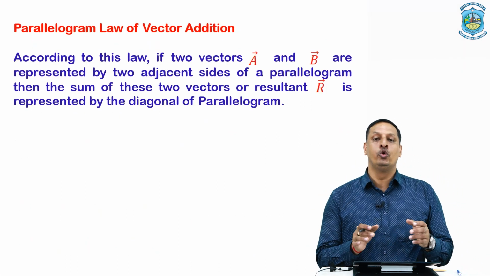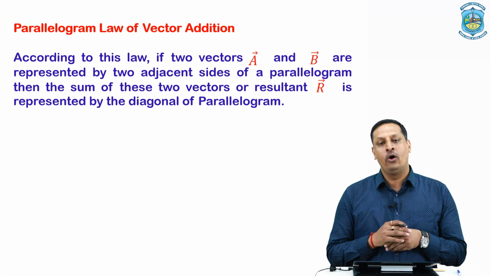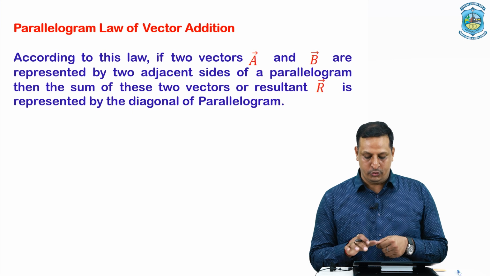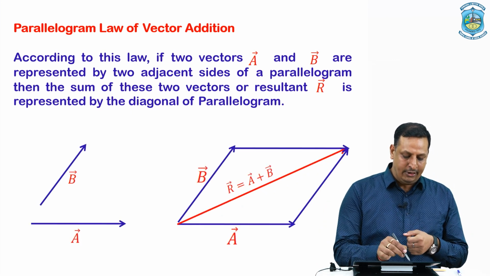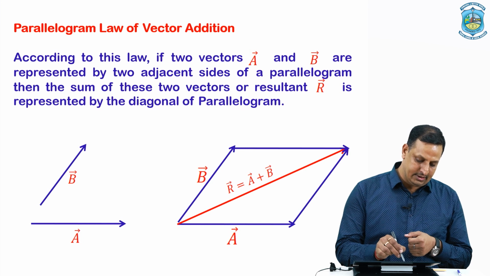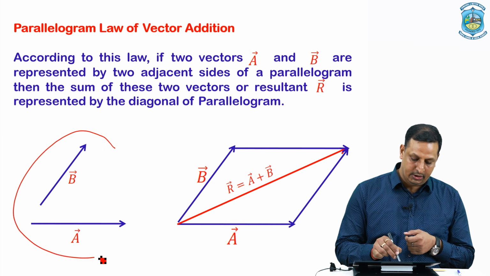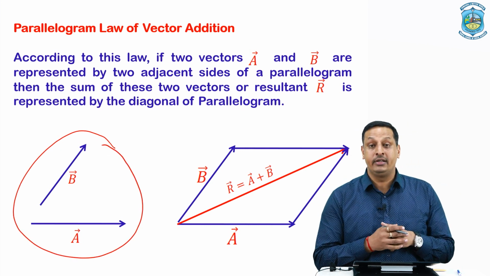The next law of addition of two vectors is the parallelogram law of vector addition. This law can also be useful for the addition of two vectors. Suppose we have two vectors A and B. Again, they are directed in certain directions as we have shown in the figure. These are the two vectors which are acting in different directions.